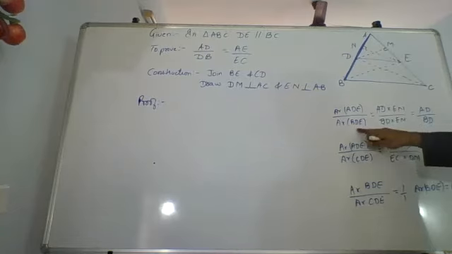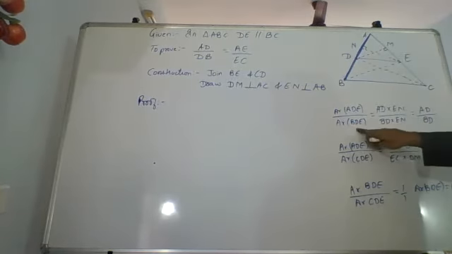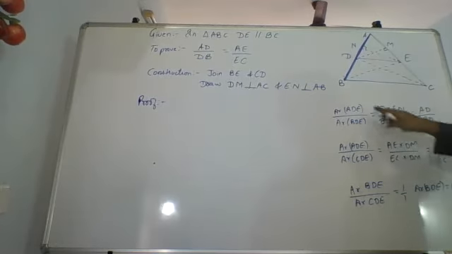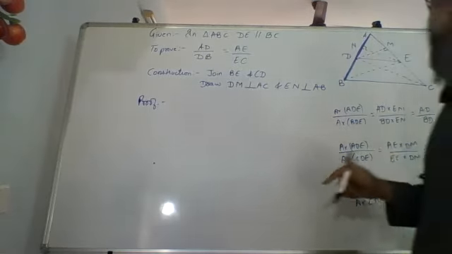I'll say ADE upon BDE is AD upon BD. And in place of BDE, I can write ADE upon CDE is equal to AD upon BD. But ADE upon CDE is AE upon EC because these two are the same. So that's how we are going to prove it.